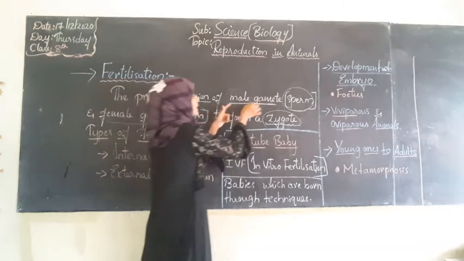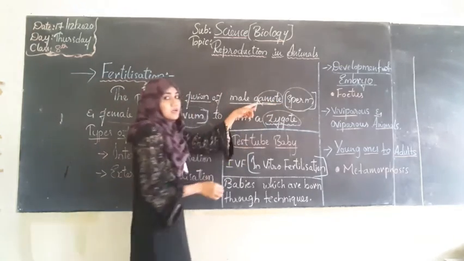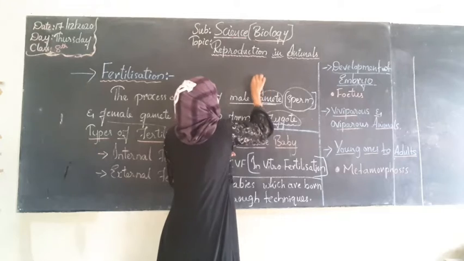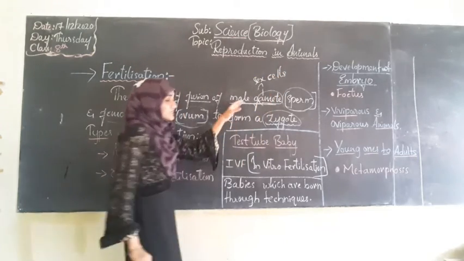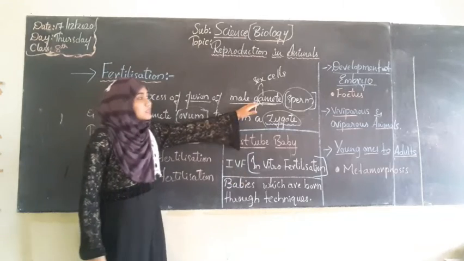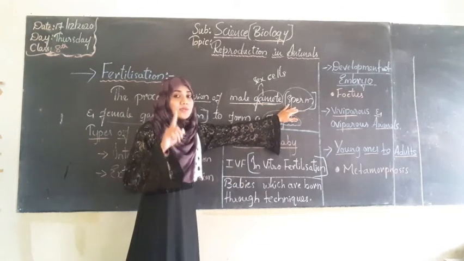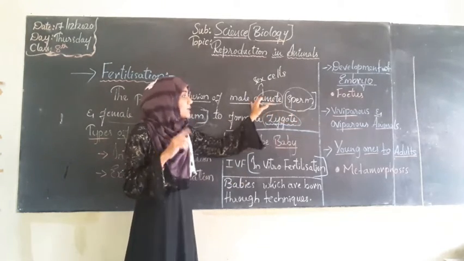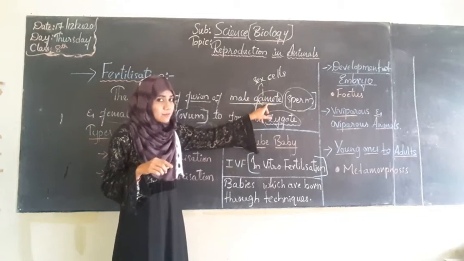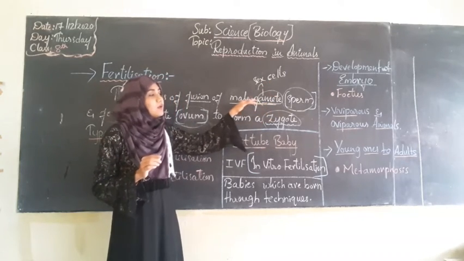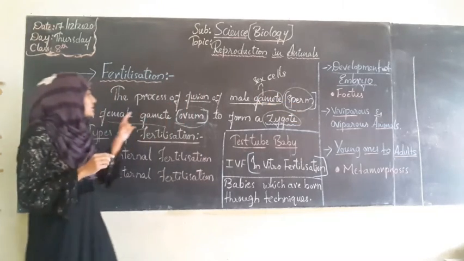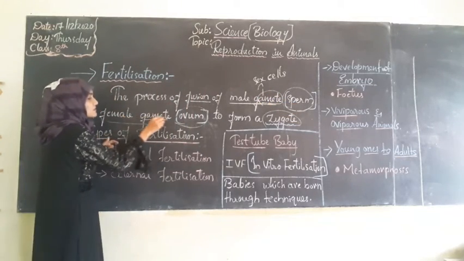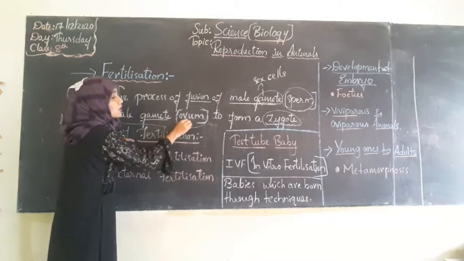Here it will combine male gametes. Gametes, as we discussed in the last class, are nothing but the sex cells. Sex cells or gametes, both are the same. The male sex cell is called the sperm, and the female sex cell, the female gamete, is called the ovum.